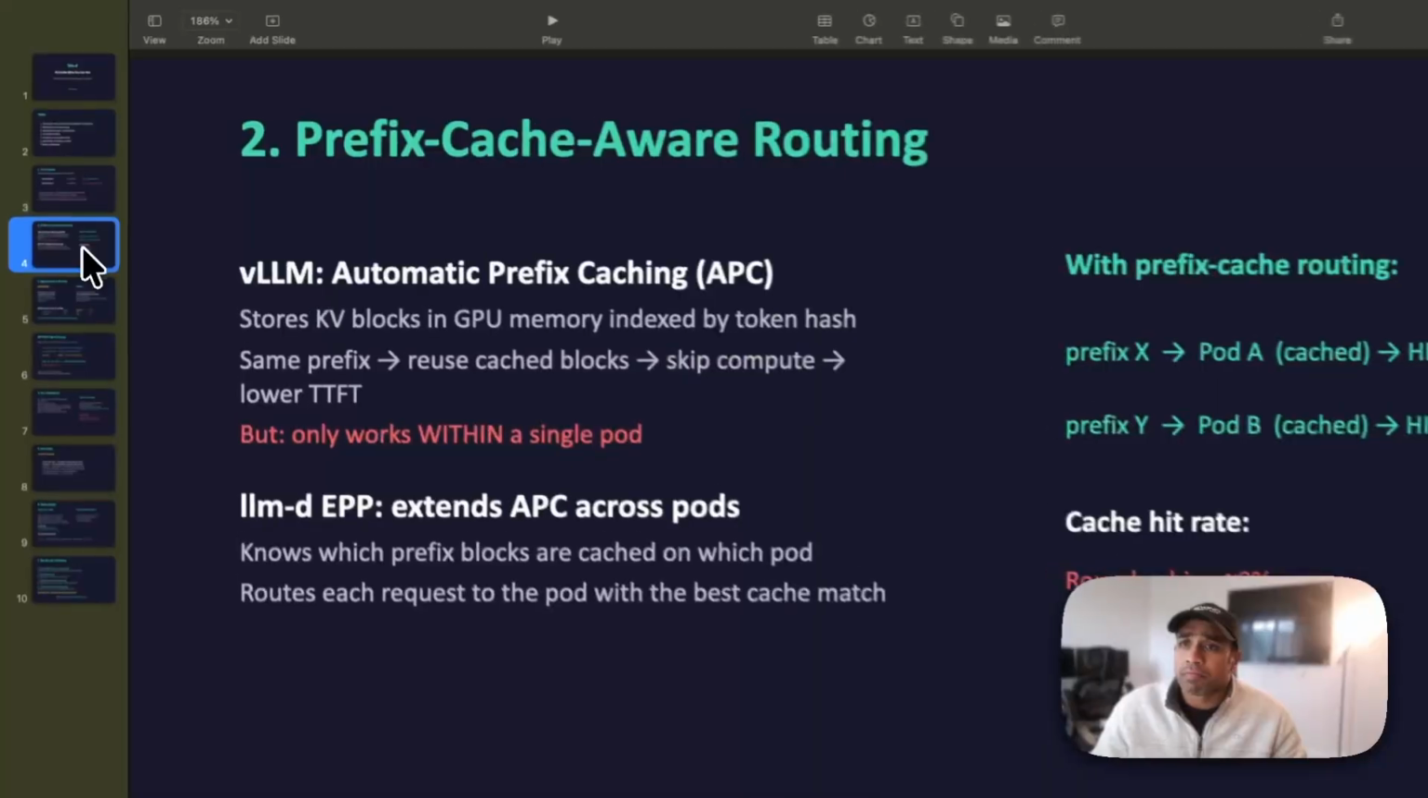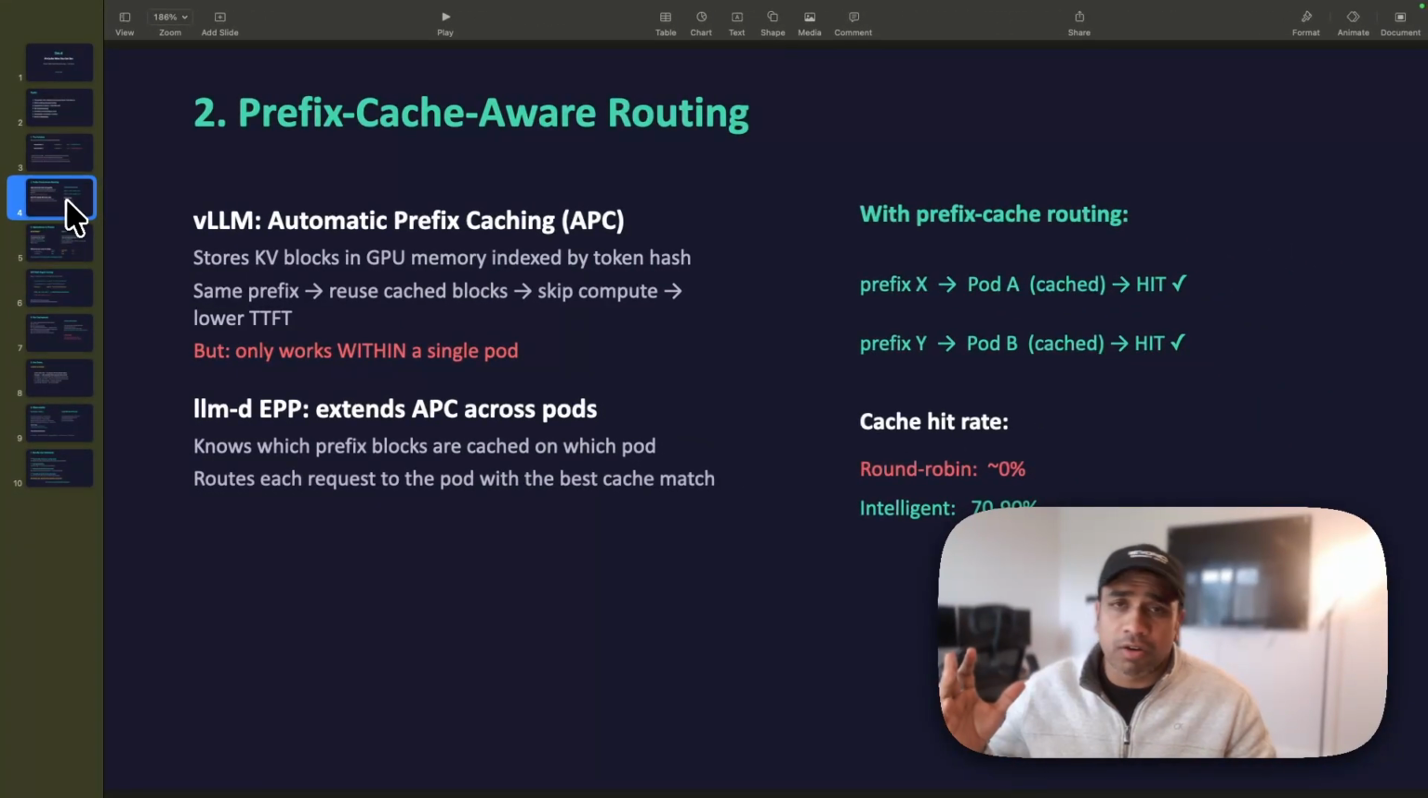Now, think about this in the thousands, if not millions. Thousands of requests come every minute and need to be computed, so it adds up fast. Now, what is being offered by vLLM? vLLM provides automatic prefix caching, APC. It stores the KV blocks in GPU memory, indexed by the token hash. So when the same prefix comes again, it reuses the cache blocks and skips the compute. This reduces TTFT, time to first token, and helps us use the KV cache and not recompute. But the problem arises when it comes to distributed computing.